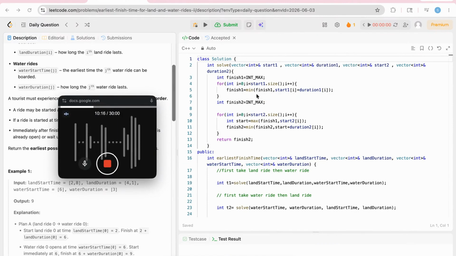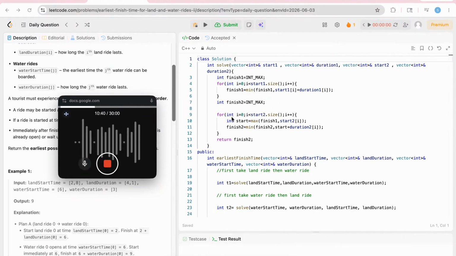If the end time is less than the end time stored earlier, we update finish one. So finish one contains the minimum end time at which we will be able to do this first activity. After the first activity is done, we try to do the second activity.